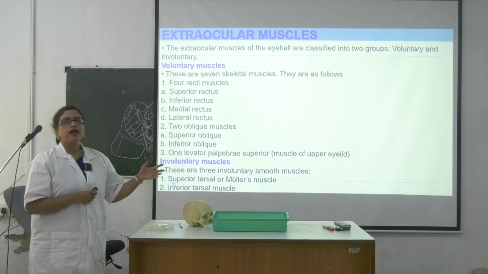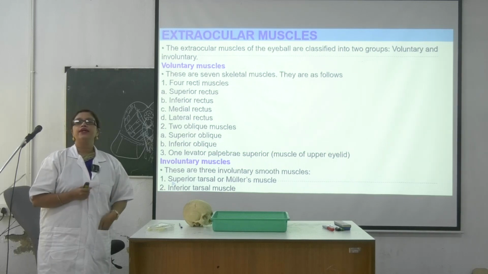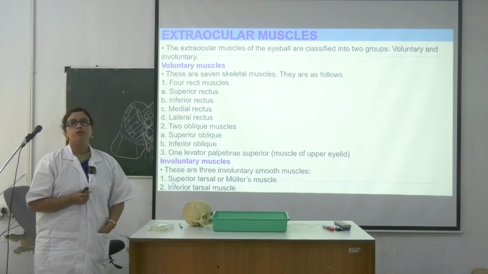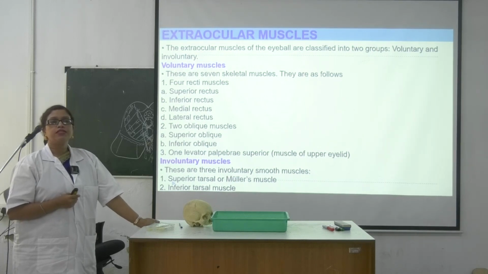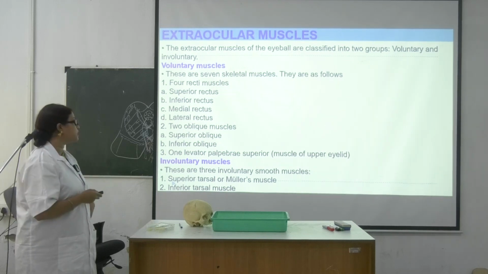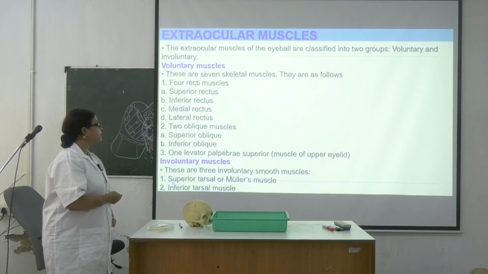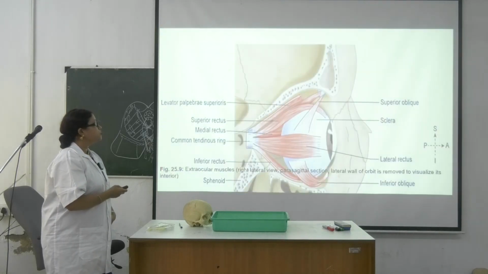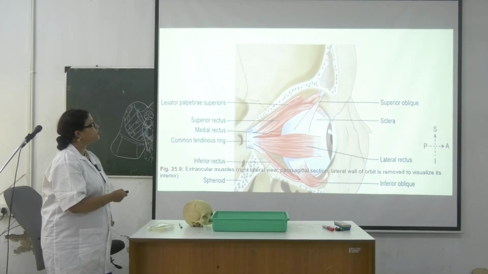Okay, so see what are the other muscles, write it down: superior tarsal or Muller's muscle. What is called superior tarsal? There are two tarsal muscles, superior tarsal and inferior tarsal. Superior tarsal muscle is also known as Muller's muscle. Okay, another one is inferior tarsal muscle. So see, these are the different muscles.